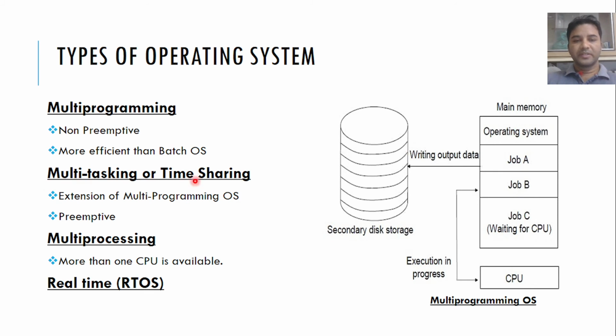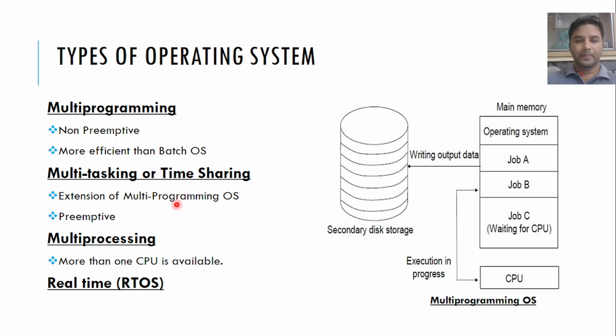Now, the third kind of operating system is multitasking, or you can say time sharing operating system. It is just an extension of the multi-programming operating system. So multitasking is an extension of multi-programming. Everything is the same; the only difference is that multitasking or time sharing operating system is preemptive. Due to this preemptive nature, we can forcefully drag out processes or jobs from the CPU. And it is a time sharing operating system.